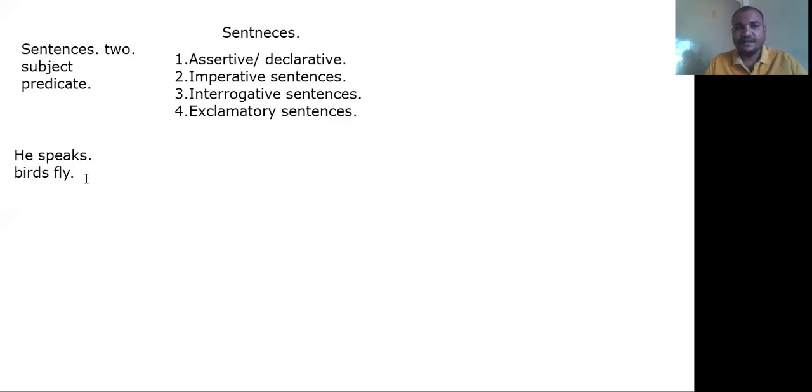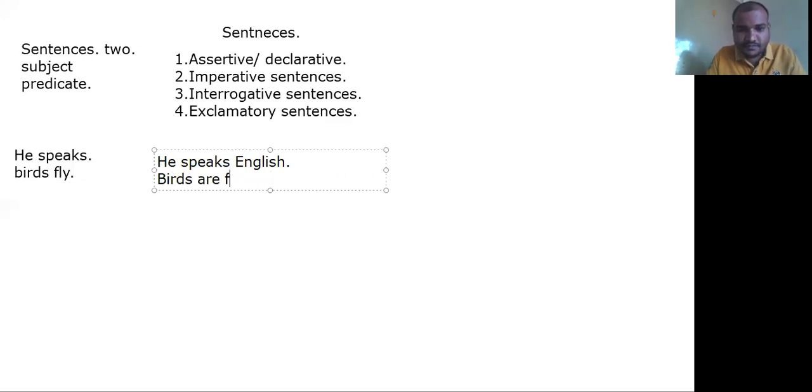So these are phrases, not sentences. Got the difference? Now I'll give you similar examples. How can we identify whether it is a phrase or a sentence?